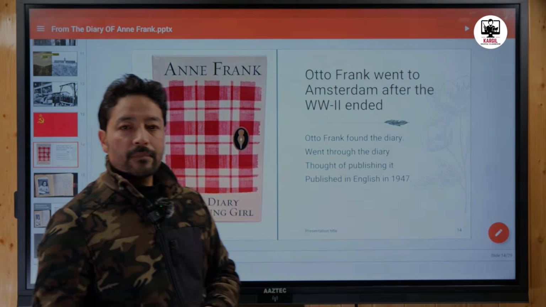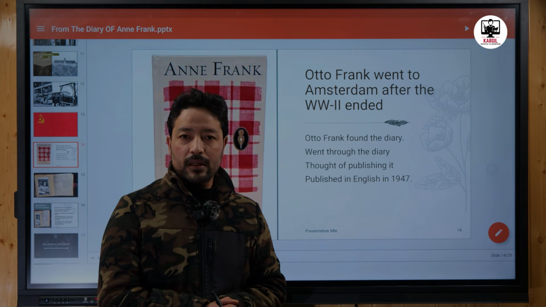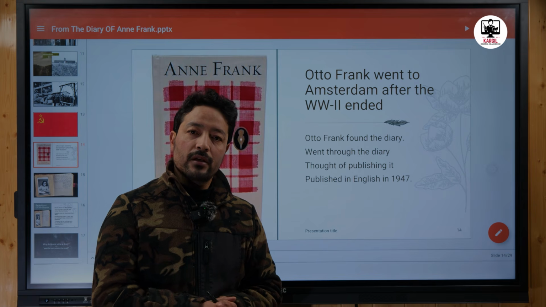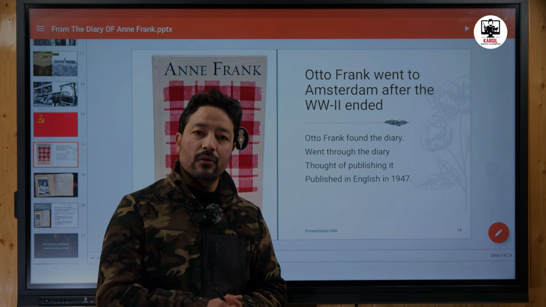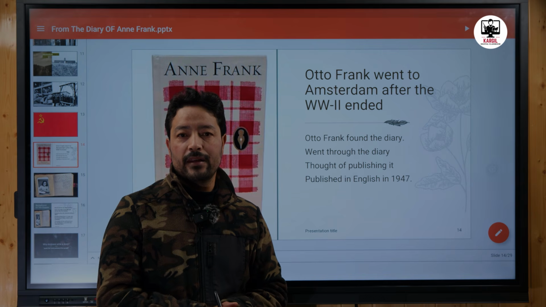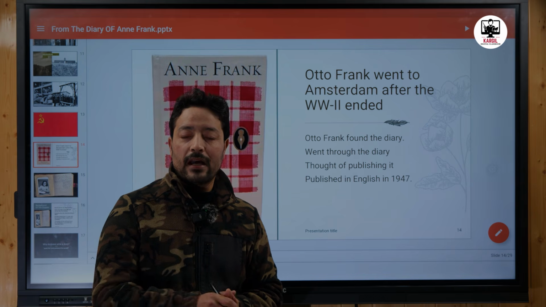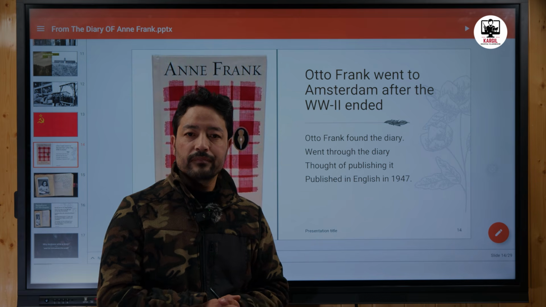Then what happened? When World War II ended, Otto Frank, being the only survivor of the family, went back to Amsterdam to look at his house. When he entered the house, he found the diary of his little girl Anne. When he went through the diary, he found it very interesting. He thought of publishing it.